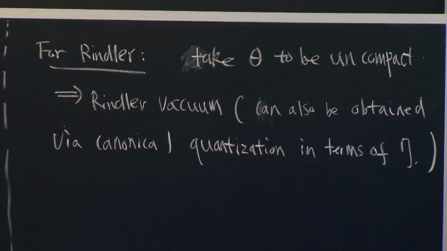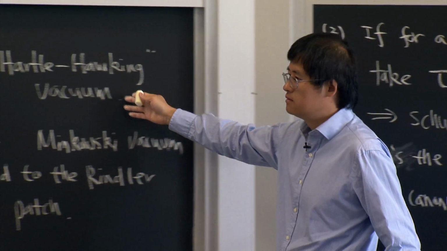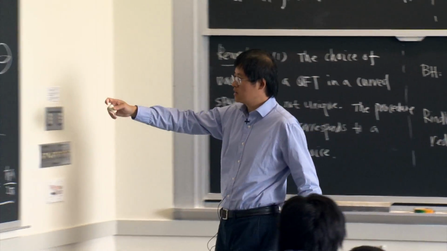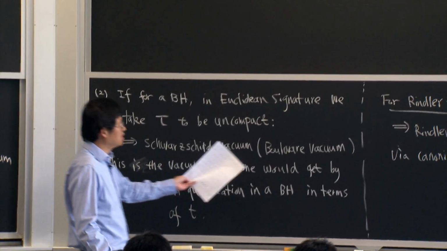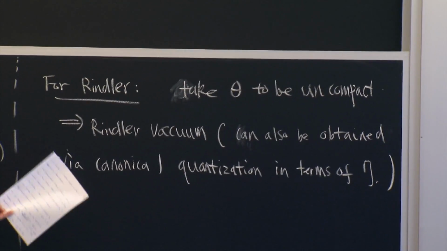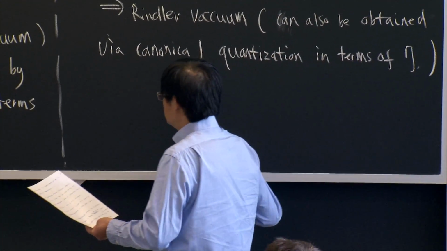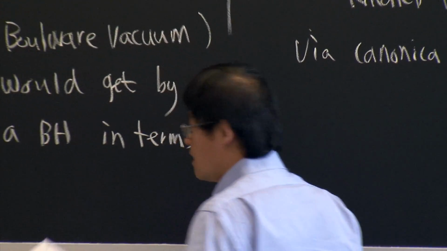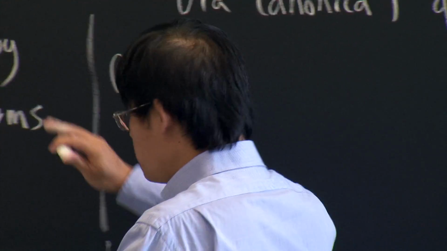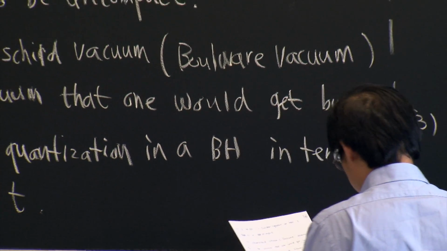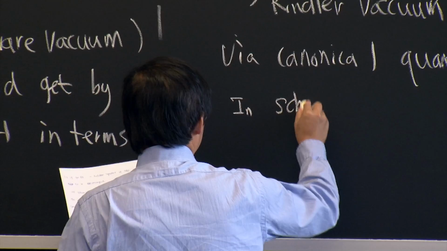So then you ask, why do we bother to define those vacua? Why do we bother to make this identification, given that this is the most straightforward thing to do when we consider quantum field theory in such curved spacetimes? So here is the key, and that's where the geometric consideration becomes important. Again, let me first use the black hole as an example case.